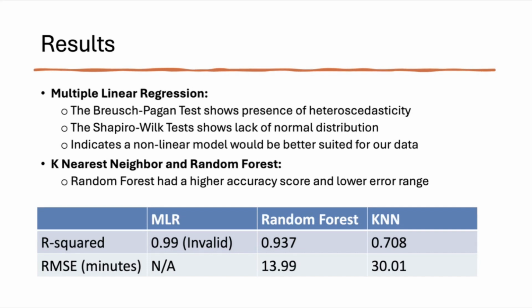Results: multiple linear regression. The Breusch-Pagan test shows the presence of heteroscedasticity. The Shapiro-Wilk test shows a lack of normal distribution, which indicates a nonlinear model would be better suited for our data: k-nearest neighbor and random forest. Random forest had a higher accuracy score and lower error range. Our results are shown in the table below.